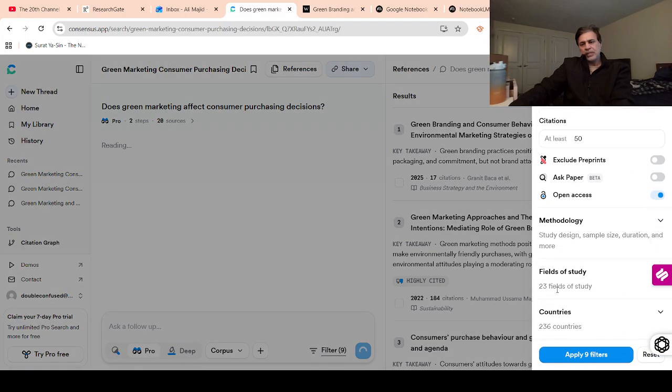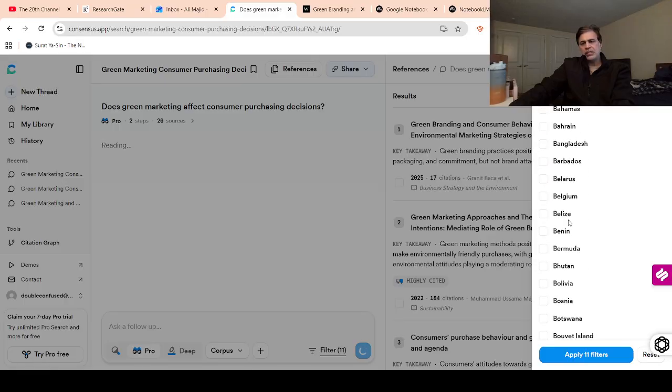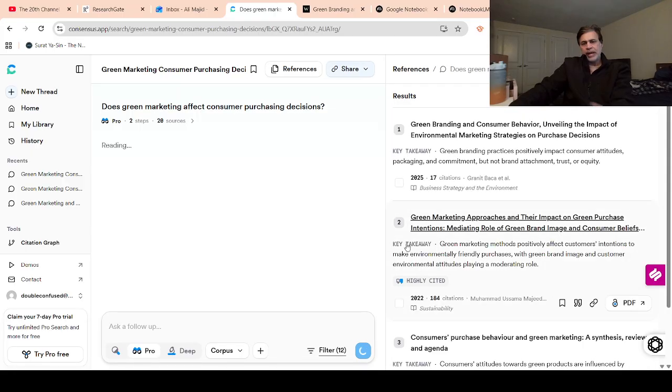So there are a lot of options, and also countries as well. For example, you can select the country. For example, I want to review only the papers from the USA, and Austria, Azerbaijan, and Belgium. So you can select the countries accordingly. So it will activate the filter accordingly. So now we have activated the 12 filters. So here you can see it's running through, trying to activate all of those 12 filters.